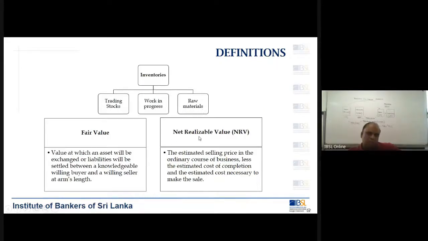That is called net realizable value. And similarly, when you have raw materials, you have purchased these raw materials at a certain price. That is your net realizable value. Okay. So net realizable value can change depending on the type of the stock that you are having. It could be trading stock, it could be work in progress, or it could be the raw materials.